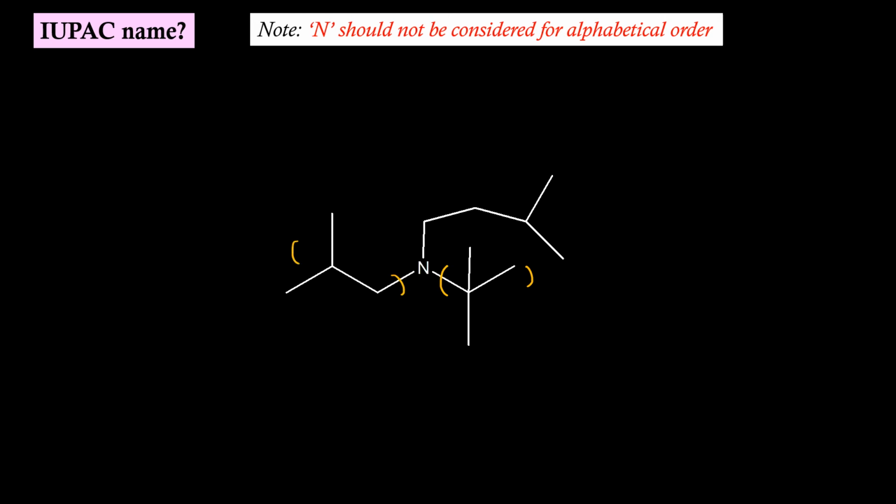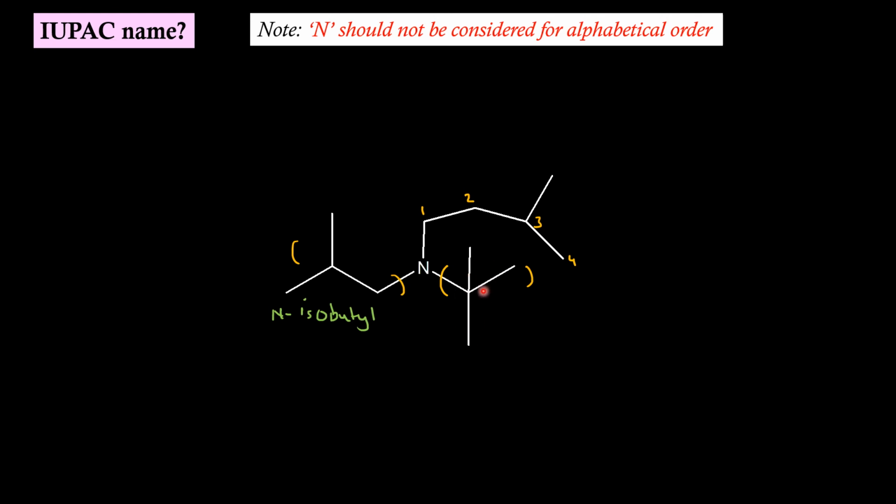If we number the parent chain, this carbon takes up number 1. Now, this substituent can be called with the simple name isobutyl, which is sitting on nitrogen, so N-isobutyl.